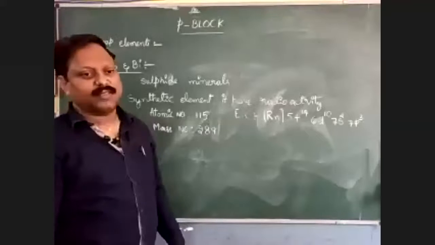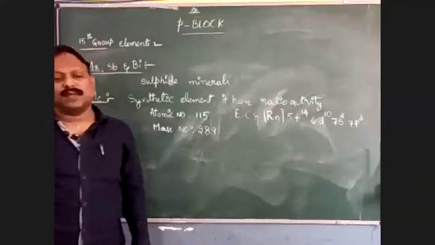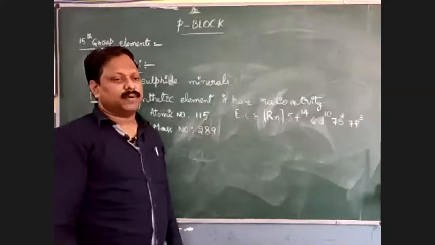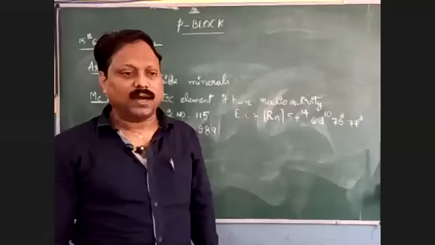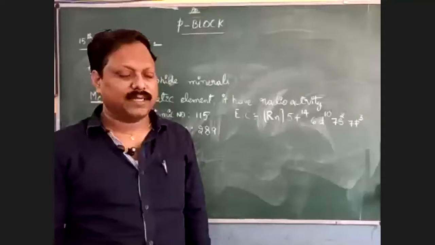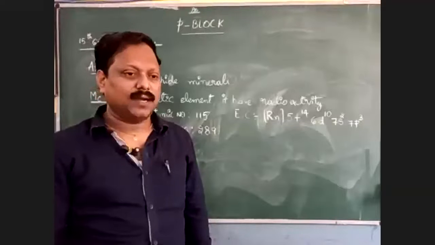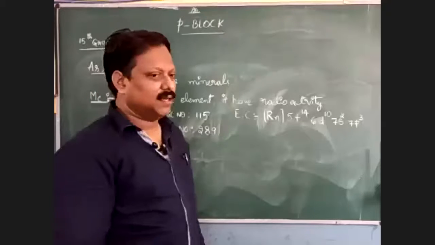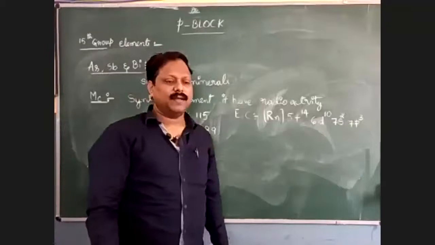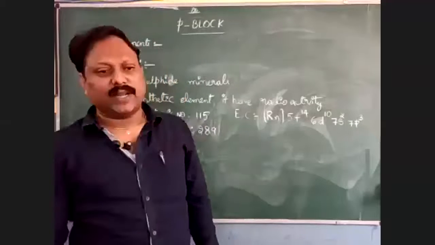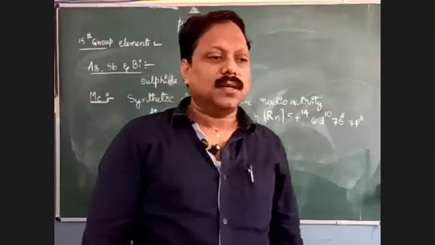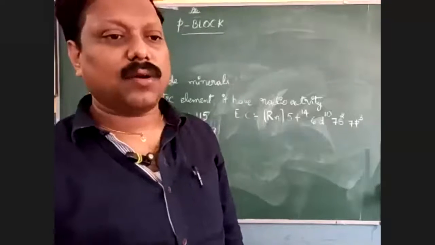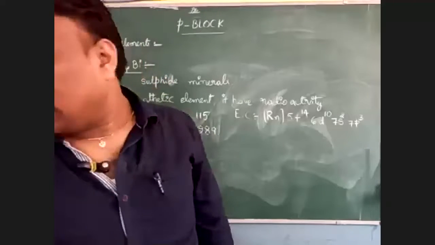Moscovium is a synthetic radioactive element and its chemistry is not fully established up to now, but its atomic number is identified as 115 and its mass number as 289, and its electronic configuration is radon 5f14, 6d10, 7s2 and 7p3. So this is the general electronic configuration of this element.